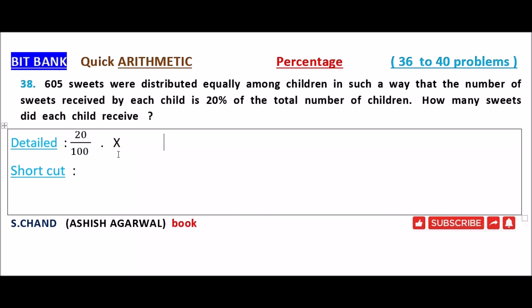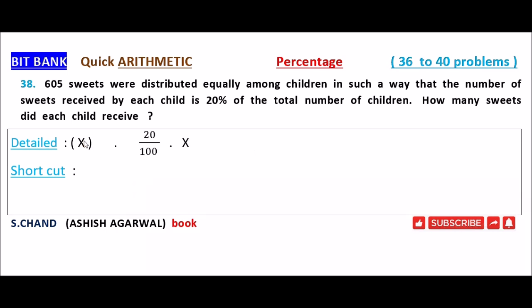The next step. If one child is receiving 20% of x sweets, then how many sweets do all the children receive? So total number of students into 20 by 100 into x. Total number of students is x. So x into 20 by 100 into x. Here is one example.